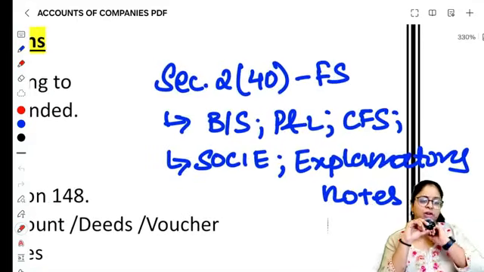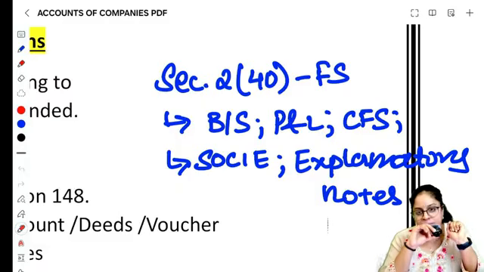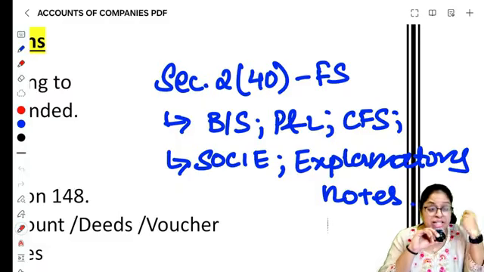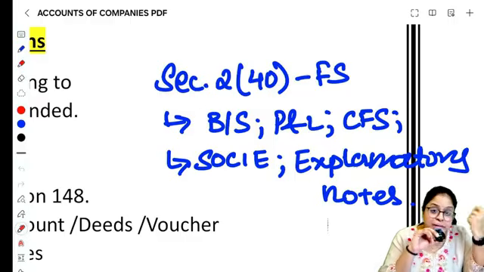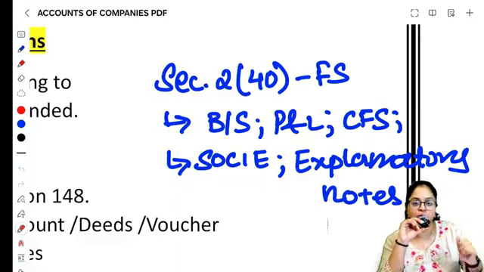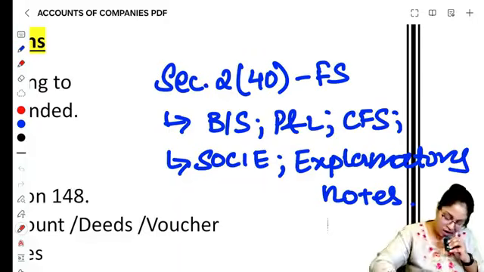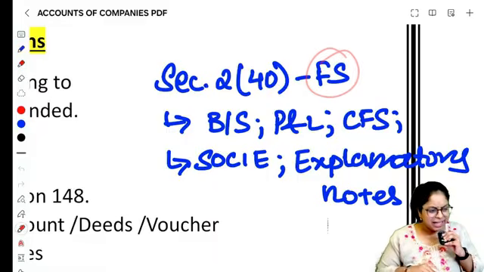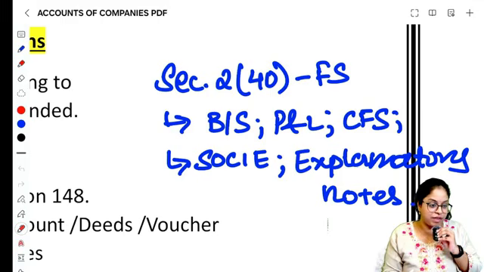Next and the most important definition is section 2 clause 40, which is financial statements. Financial statements la என்னலாம் வரும்னா, financial statement la balance sheet will come, P&L will come, cash flow statements will come, statement of changes in equity SOCI will come, and explanatory notes or additional notes to accounts which is there. All of this together will form your financial statements. இதுல அடுத்தது ஒரு ப்ரொவைசோ இருக்கு which is very important.